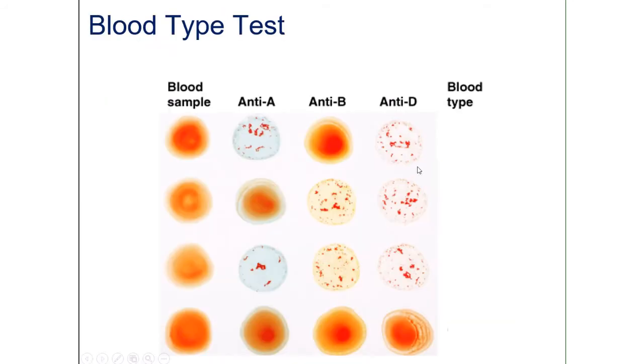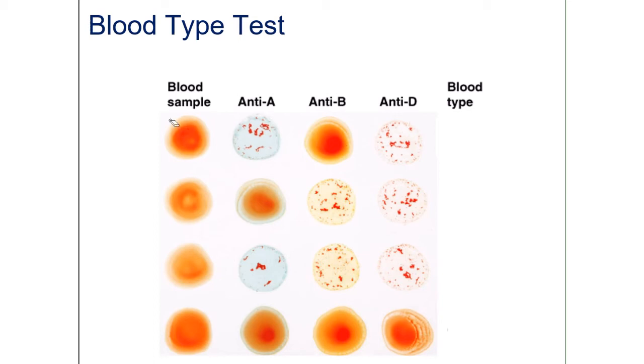This is something that you're going to be doing in the lab coming up later in the course. If we want to test for the blood type of a person, we can take the blood sample and mix it with different types of antibodies to see what results we get. And based on those results, we are going to be able to figure out the blood type.